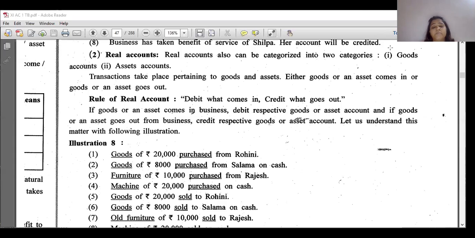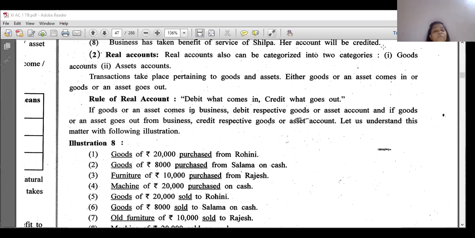So we had seen personal account. The rule of personal account was debit the receiver, credit the giver. Now we are going to see real account. For the rule of real account, you need to remember your real account consists of goods and assets.